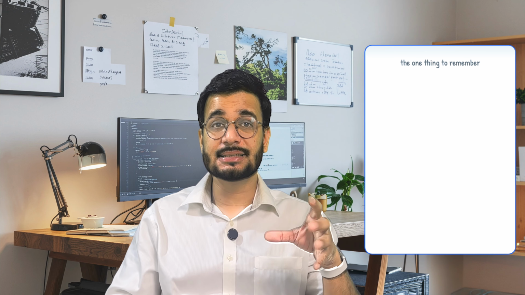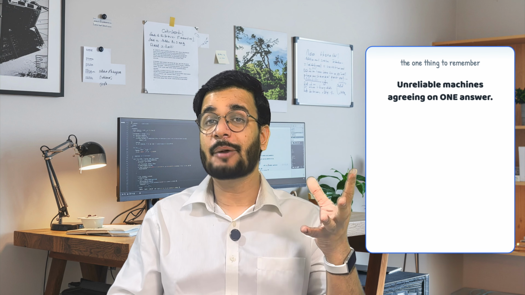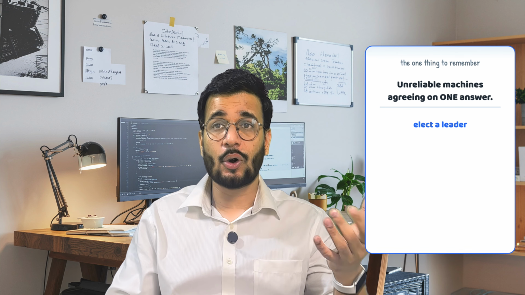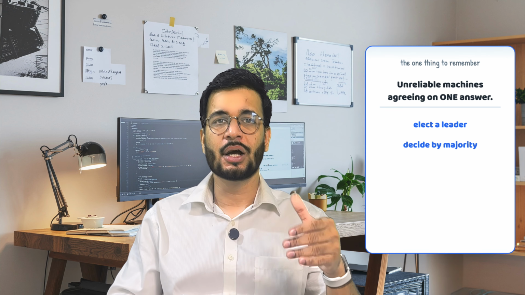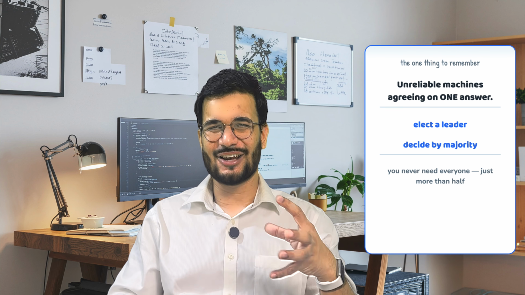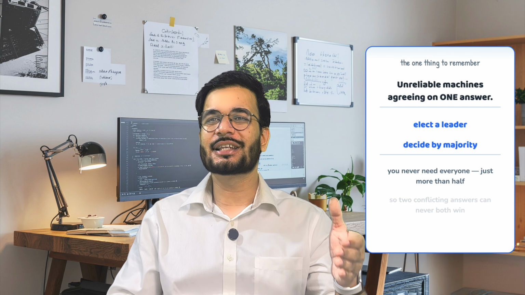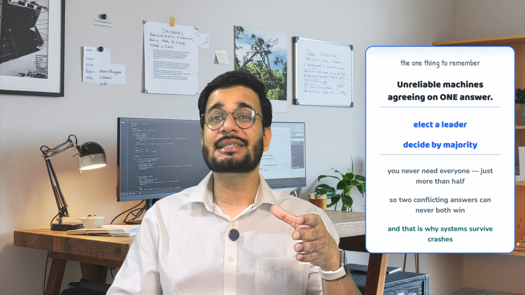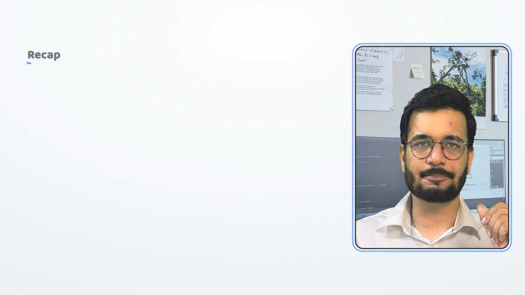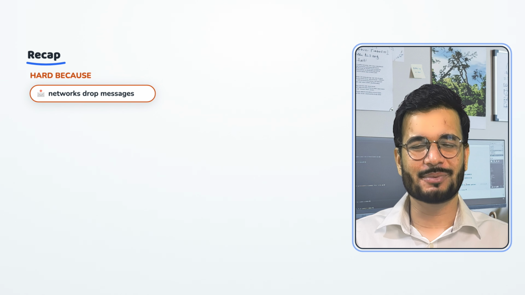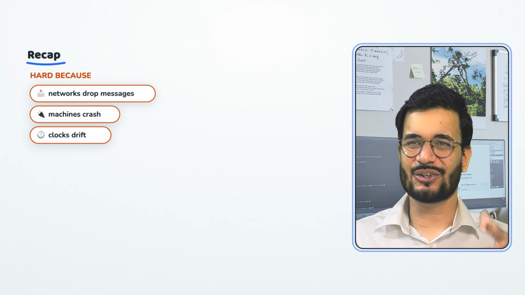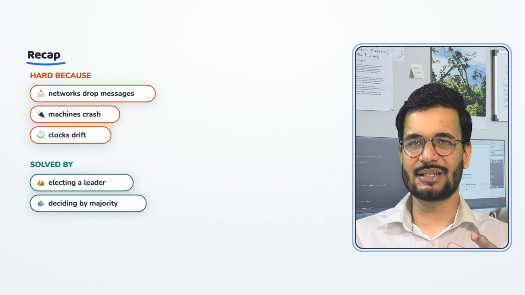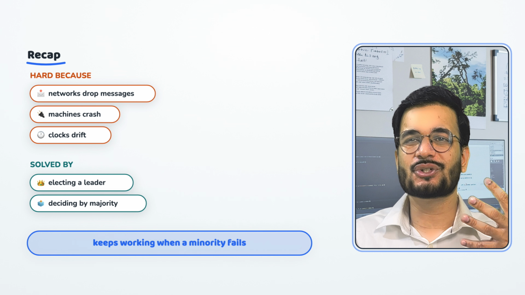Now, the one line: consensus means unreliable machines agreeing on one answer, usually by electing a leader or deciding by majority vote. You don't need everyone, you need more than half. The majority overlap is what keeps two conflicting decisions from ever both winning. It's why systems survive crashes. As a recap, agreement is hard because networks drop messages, machines crash, and clocks drift. Systems solve it by electing a leader and making decisions by majority, so they keep working even when a minority fails.